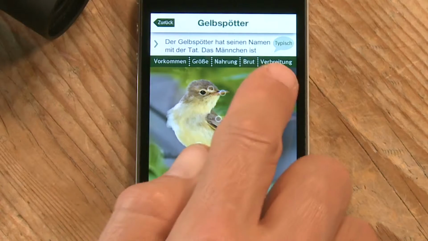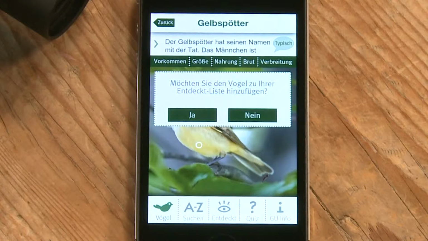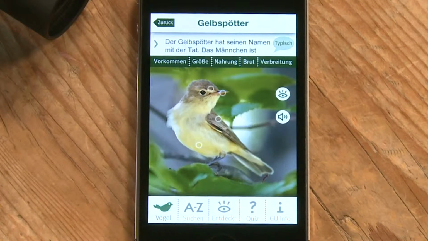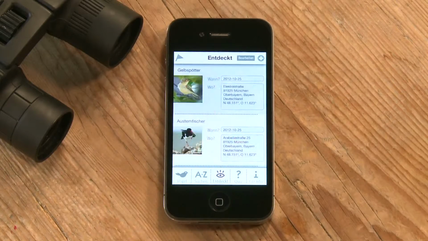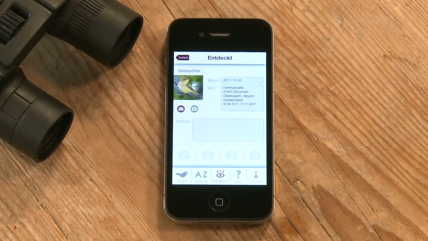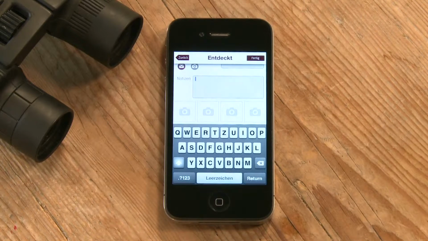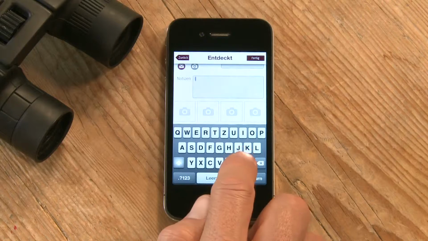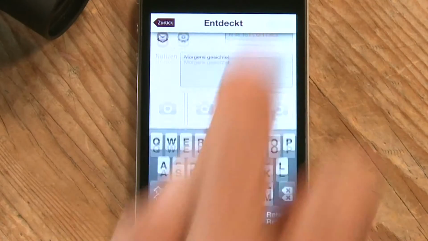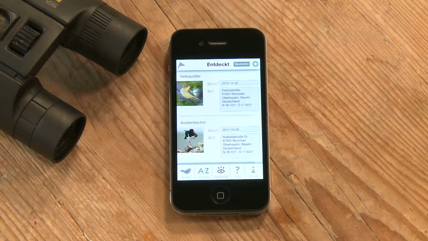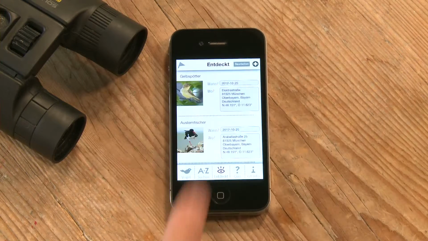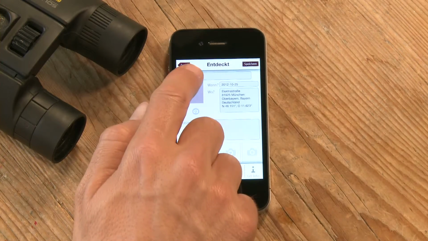You can save the birds you've identified in your own spotted list. The current date and location are automatically added. In addition, you can save your own pictures and notes here. Add your own items on the birds you've identified.